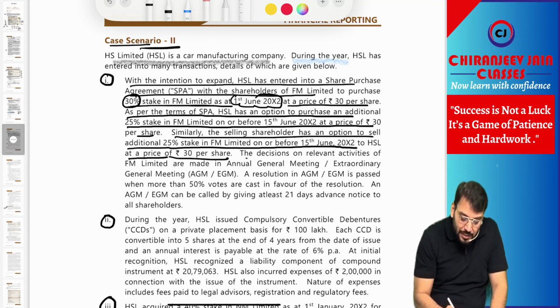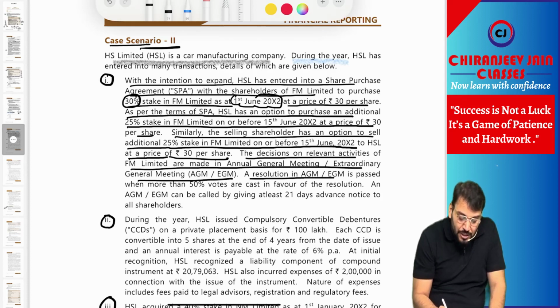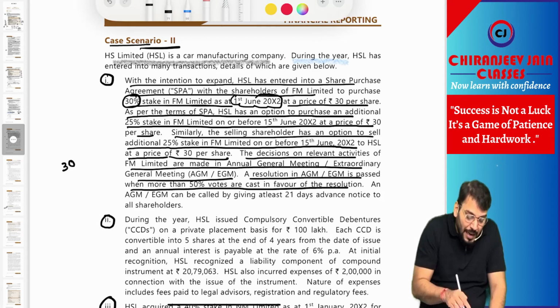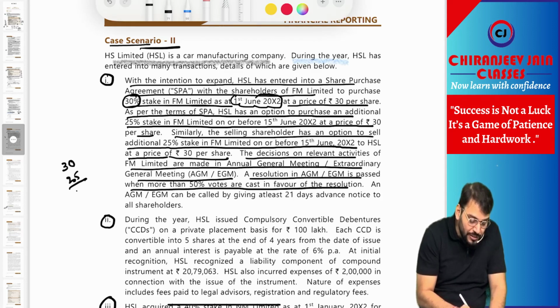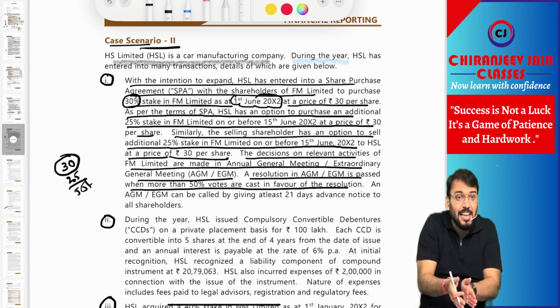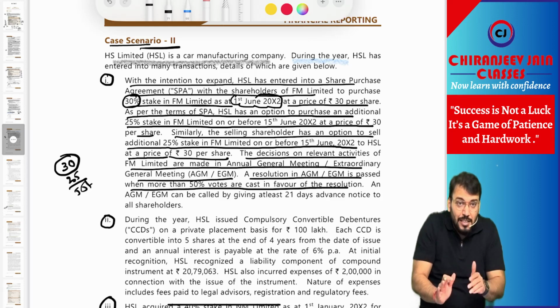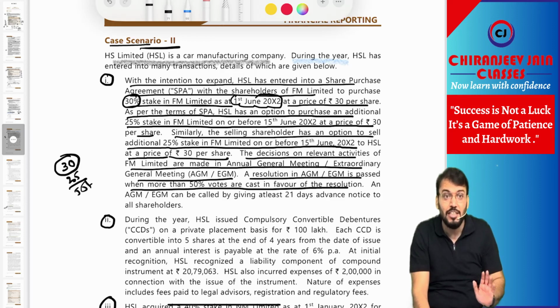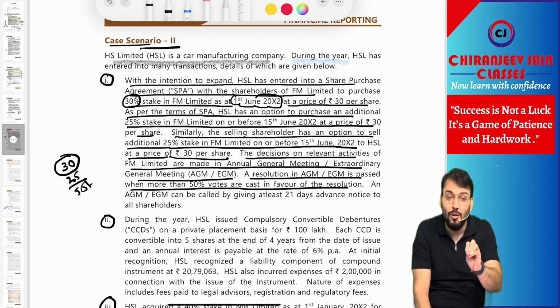Understood? Yes, sir. The decisions on the relevant activities of FM Limited are made in the annual general meeting or extraordinary general meeting. A resolution of the AGM or EGM is passed when more than 50% votes are cast in favor of the resolution. You can see they have 30% and they can additionally acquire 25%, which will result in a total of 55%, but right now they have 30%. But before the meeting, if they can exercise their call option, it means they have the current ability to take all the decisions regarding relevant activities in the upcoming annual general meeting or EGM. It means it will give power over the investee.